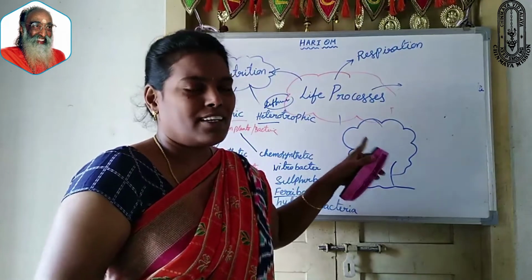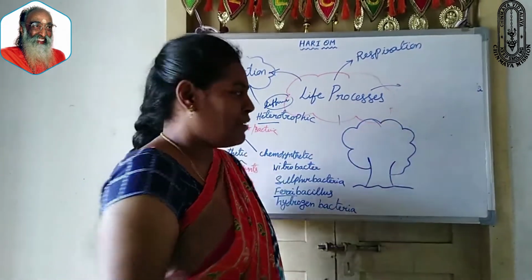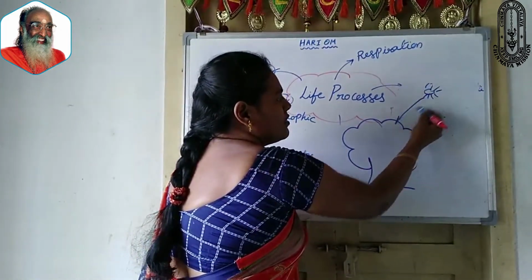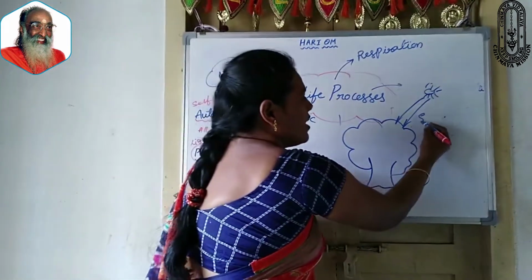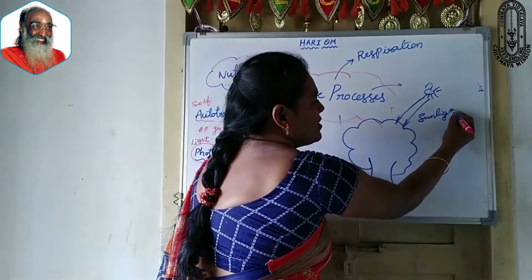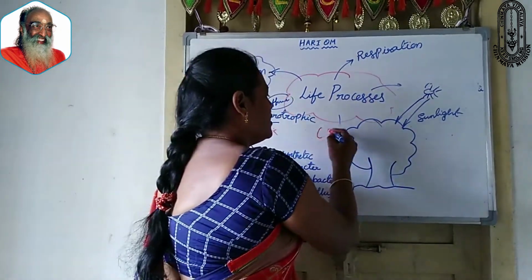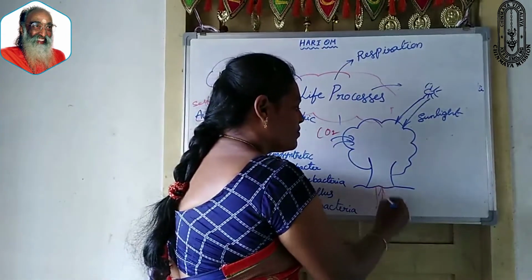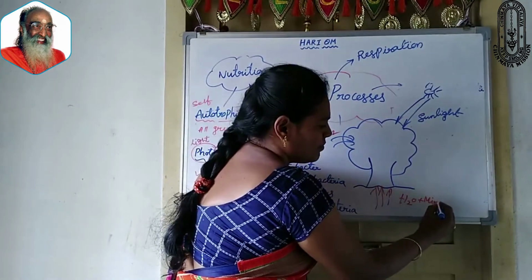Any green plant contains chlorophyll in the leaves. During daytime, the tree absorbs and traps sunlight, takes carbon dioxide from the atmosphere, and takes water and minerals from the roots.